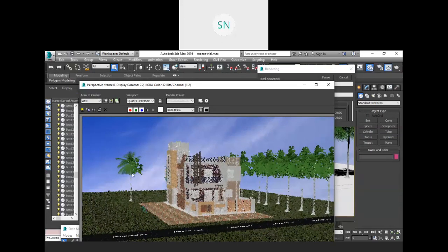But there are so many tiny objects, and this is just a draft quality output. This is not an HD image. Also you can set some human figures, some populations over here. Also you can do your interior work, clothing, curtain systems and tables also. For example, let me show you how it happens.